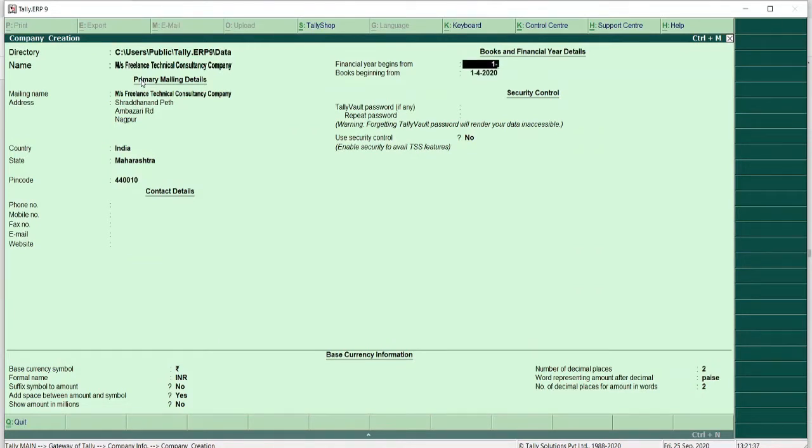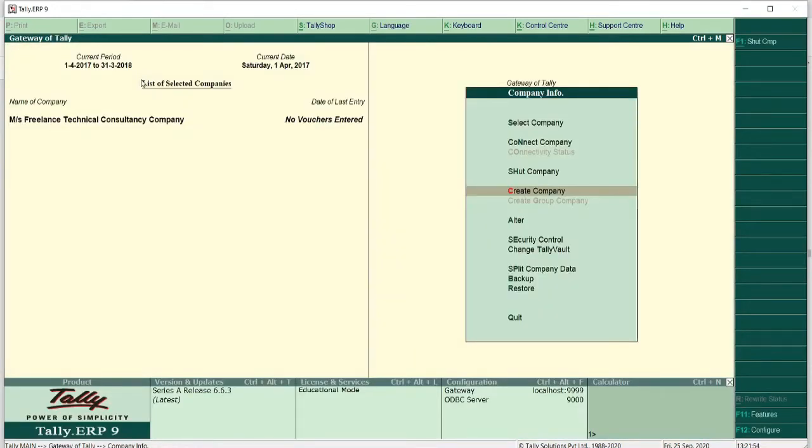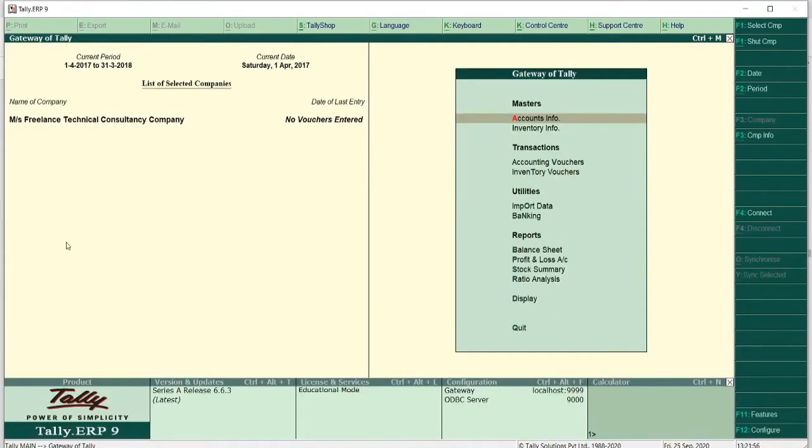Here the transactions are from 2017, so I am giving the year as 1st April 2017. I have created the company successfully.